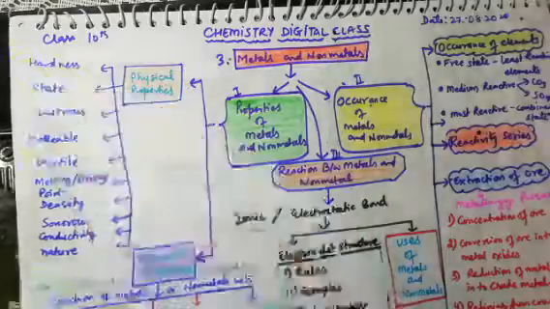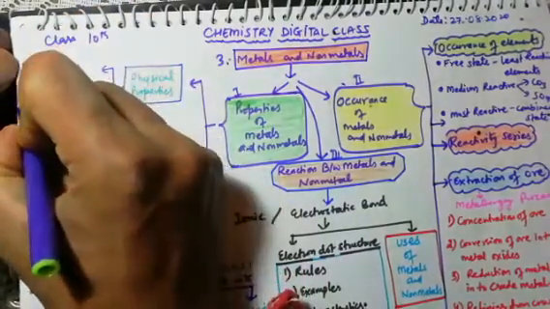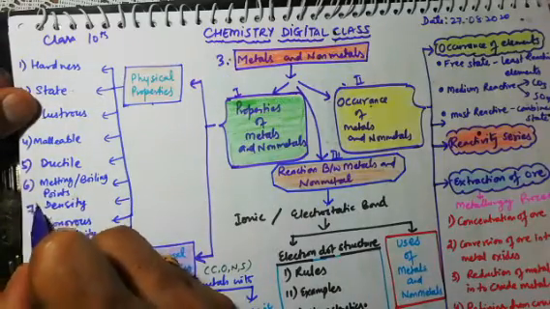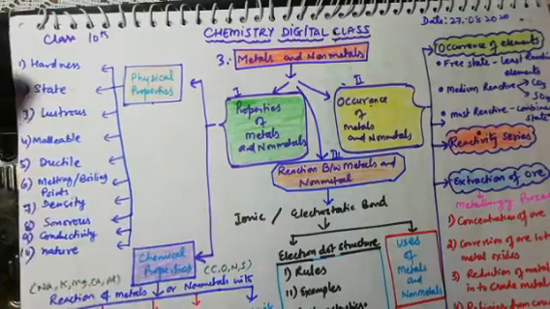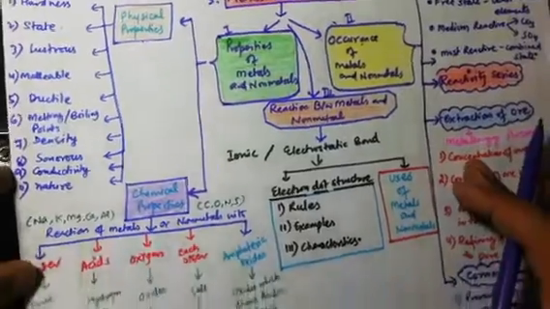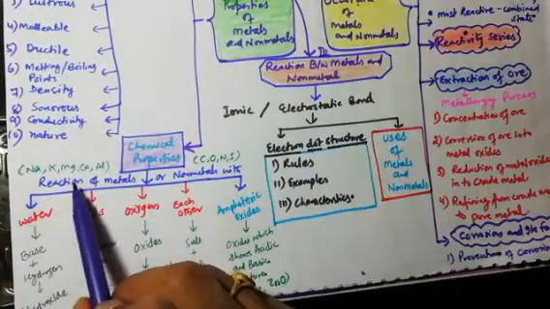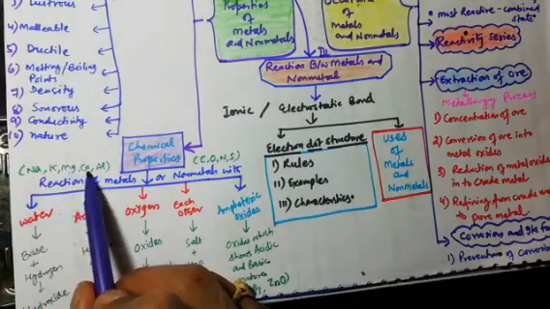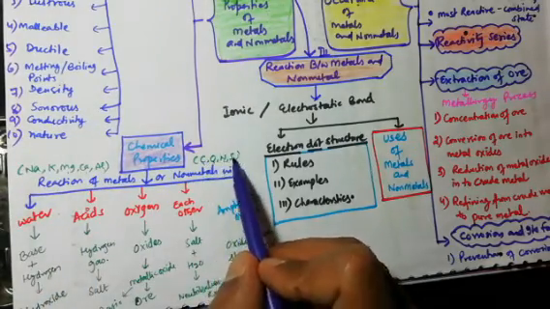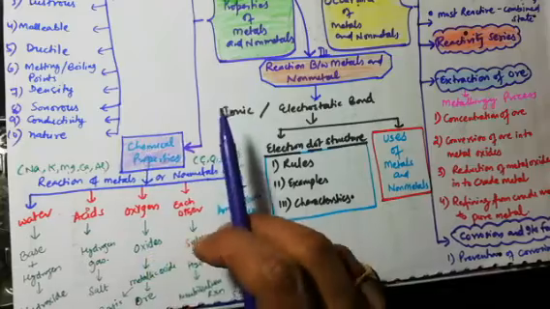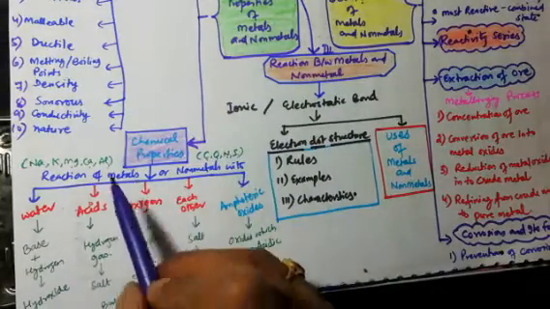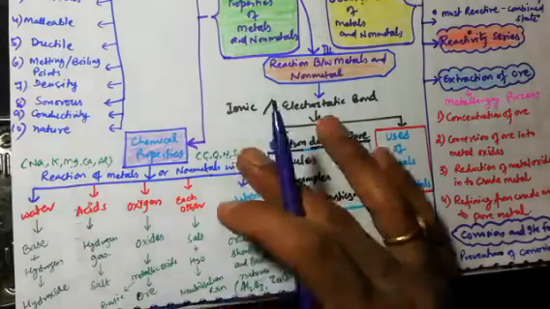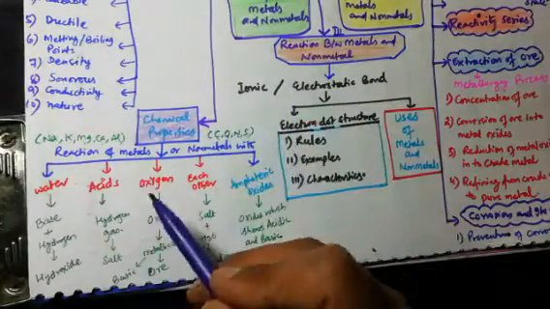Okay, so on the basis of these 10 headings, we can differentiate metals and non-metals on the basis of physical and chemical properties, and it is very important. After this, chemical properties, so we are finding reactions of metals and non-metals. These are the metals: sodium, potassium, magnesium, calcium, aluminium. Carbon, oxygen, nitrogen, sulfur are non-metals. So we are doing reactions. In chemical properties we are doing the reaction of these metals with water. And now you should know how to make the reaction. You can practice how to prepare the reaction.